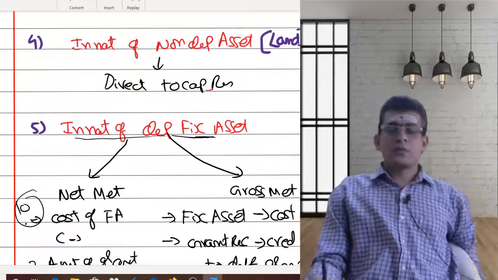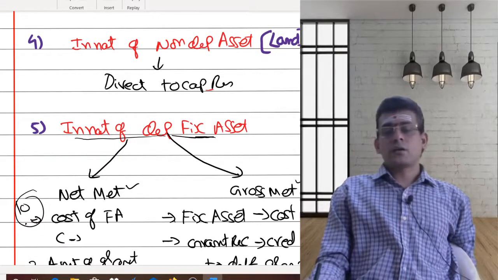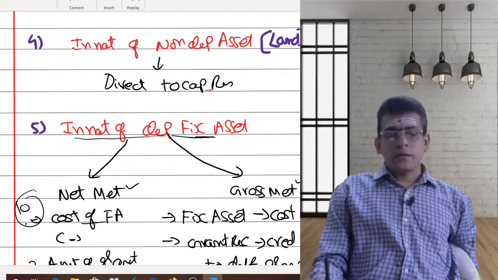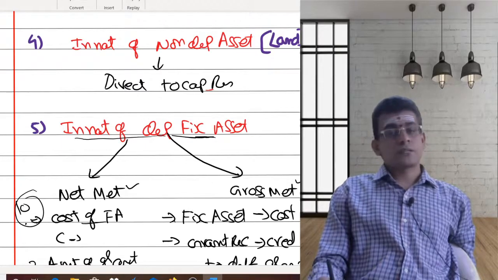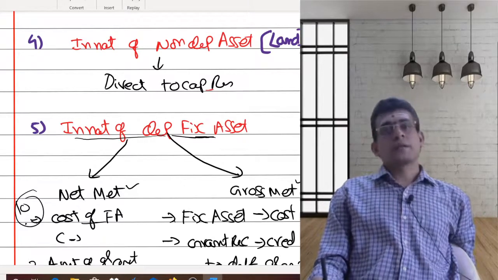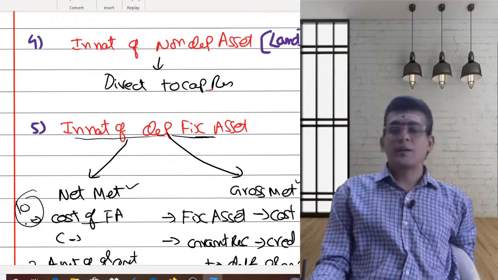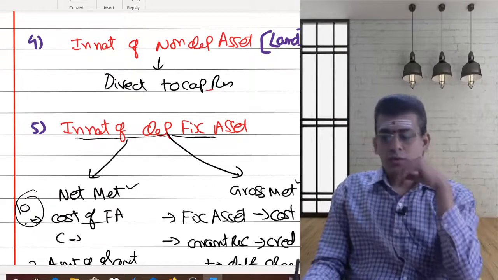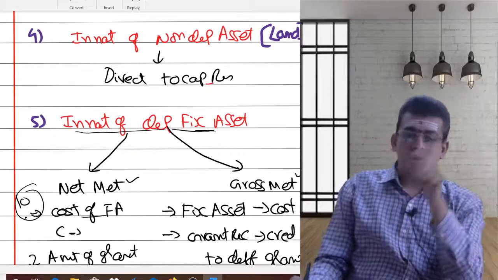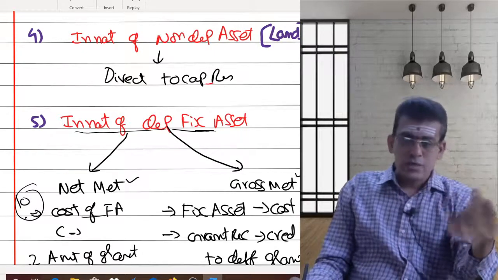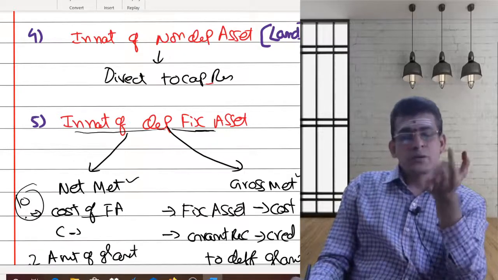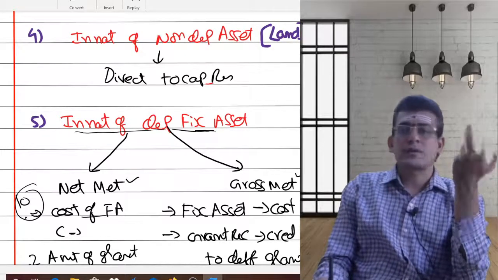We have discussed 2 methods, net method and gross method. Under net method it is very simple. You will take the cost of the asset. In this case, the cost of the asset is 50 lakhs. The amount of grant is 10 lakhs. So you will be recognizing the asset value as 40 lakhs in your books of accounts. You will be taking depreciation on your cost, less grant, less residual value. So on this you need to take the depreciation. That is what is called the net method.